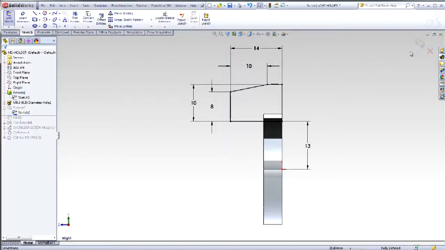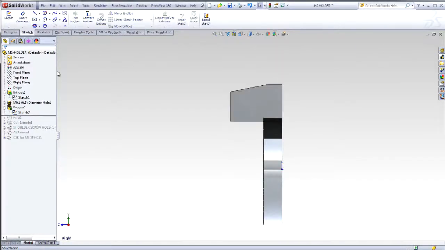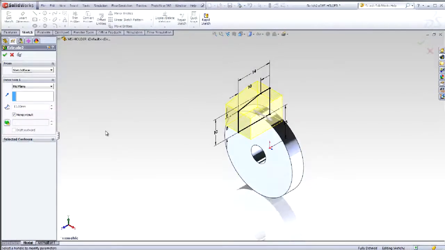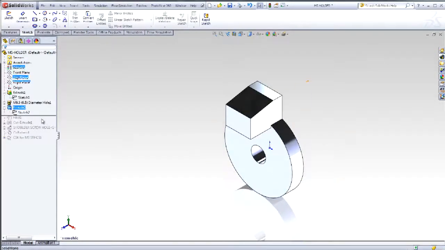Fillets are added, and now let's take a look at the cut feature. How was this created? Right-click on the sketch, click Edit Sketch. Let's take a look at the rectangle. Again, the rectangle is aligned with the origin on the right plane. There is a midpoint on the right plane, and a dimension is added to complete the cut.